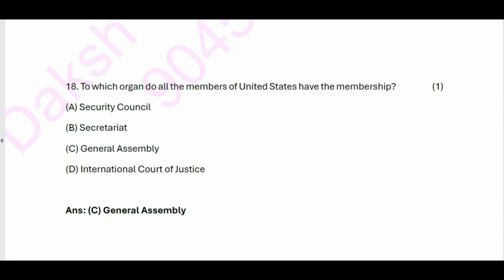18. To which organ do all the members of the United Nations have the membership? A. Security Council. B. Secretariat. C. General Assembly. D. International Court of Justice. Answer: General Assembly.